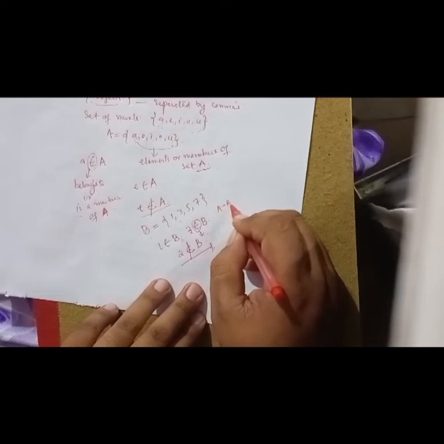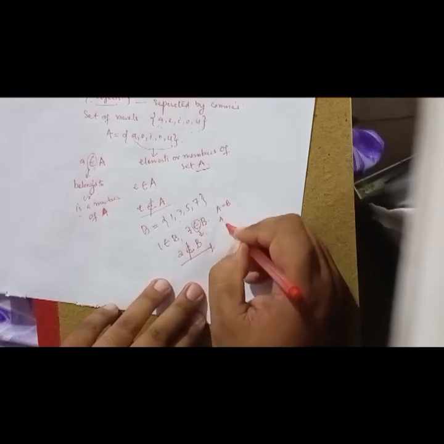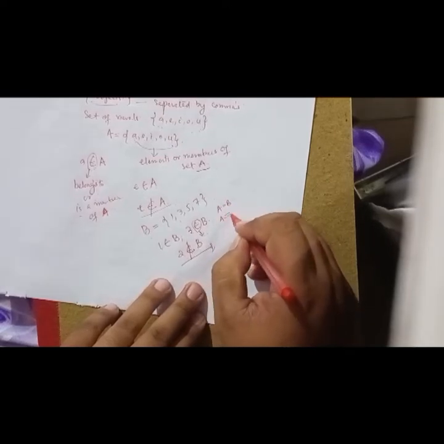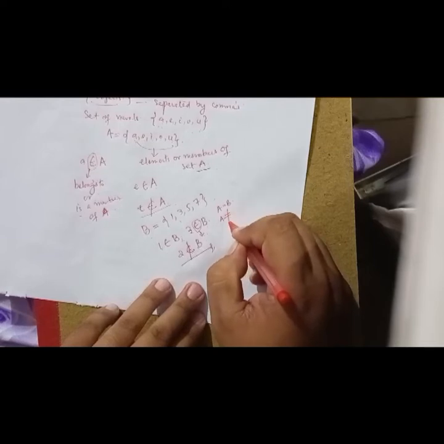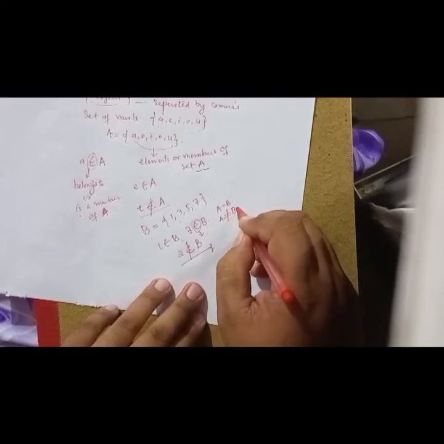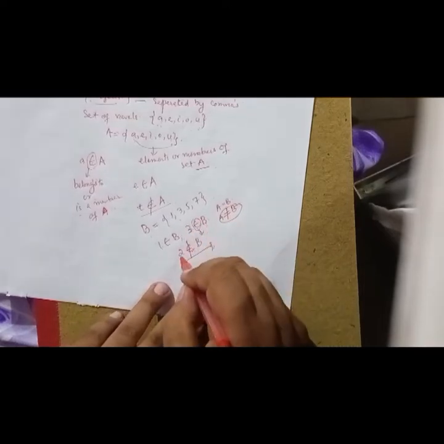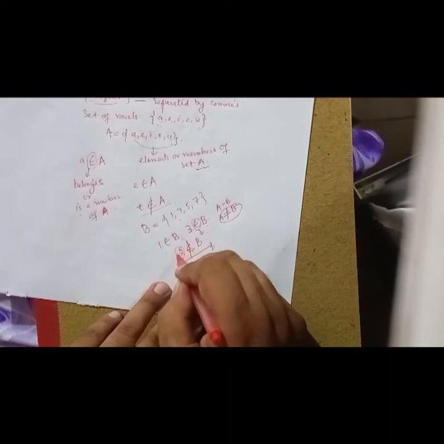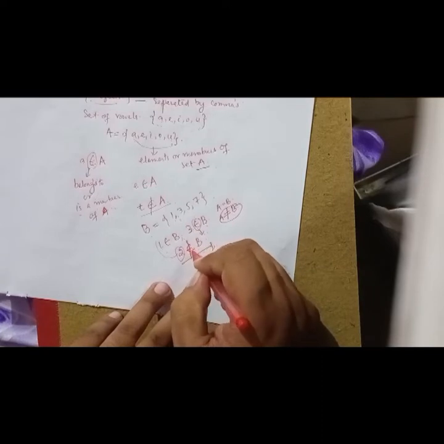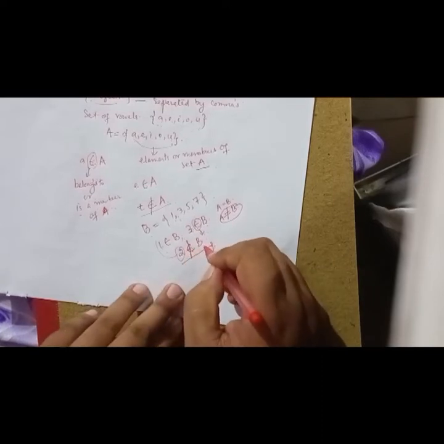If I am writing A is equal to B, then how will I write A is not equal to B? This is the equality sign and I put a dash here: A is not equal to B. Similarly, if I am writing 3 belongs to B, then 2 does not belong to B, because 2 is not a member of set B. And I put the line here, so that it means it does not belong to B.